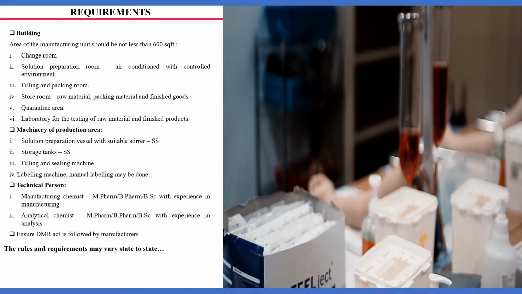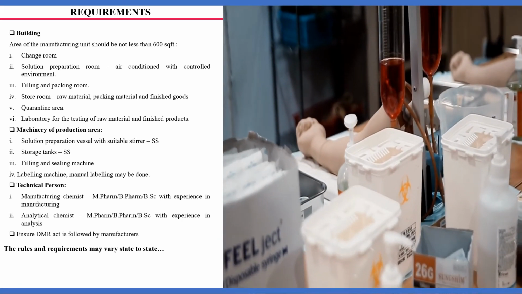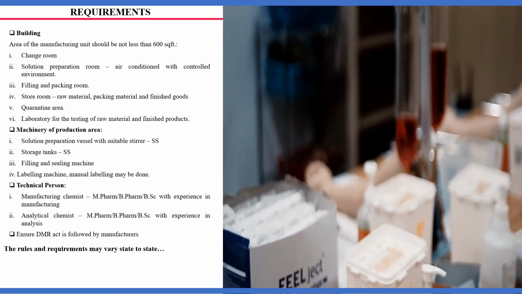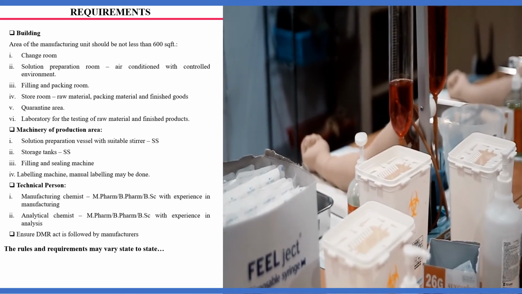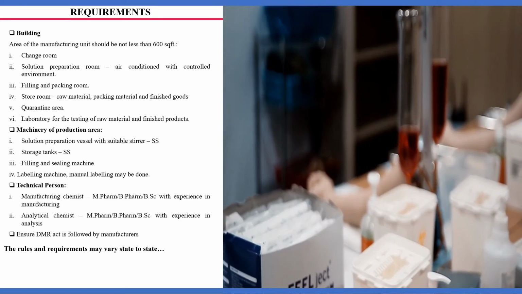The building requirements are: the area of the manufacturing unit should not be less than 600 square feet and should have a change room, a solution preparation room, a filling and packing room, a store room for raw material, packing material and finished goods, and a quarantine area and laboratory for testing the raw materials and finished products.